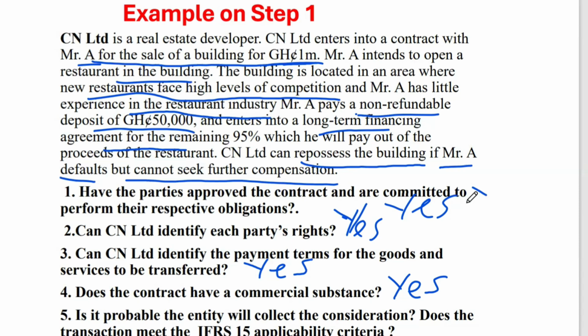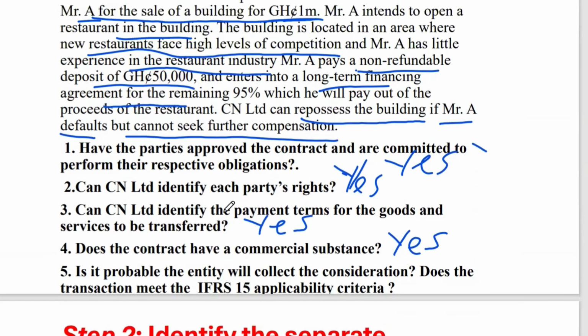And then the last one asks: is it probable that the entity will collect the consideration? Is it probable that CN Limited will collect the consideration? And this one is no. It's not probable. So I'll write a no here. We have two yeses and a no. Why is it not probable that CN Limited will collect the consideration?